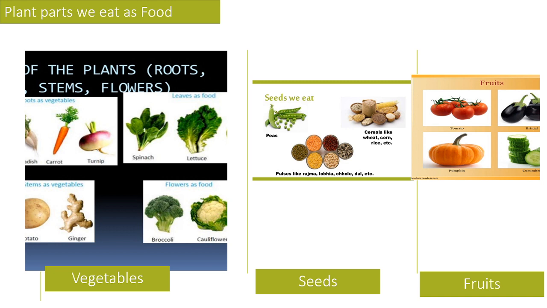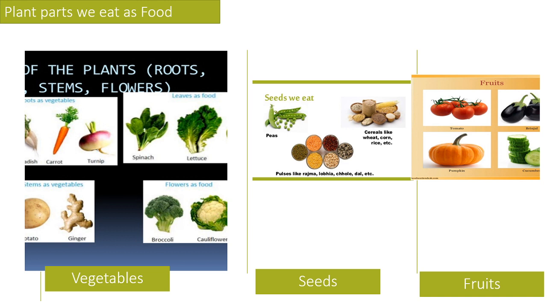And stems of the plant that we eat as vegetables. Everybody misunderstands that potato and ginger are roots because they grow inside the soil. No, potato and ginger are also stems of the plant. They are the stem part of the plant.